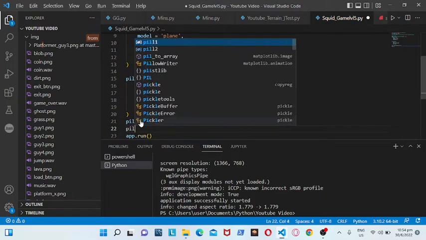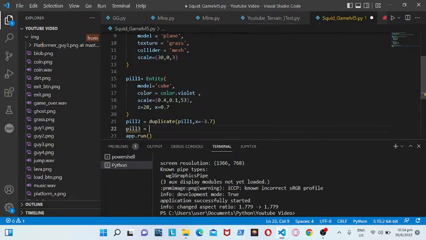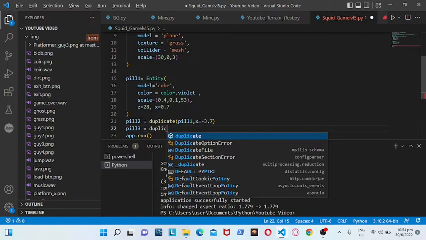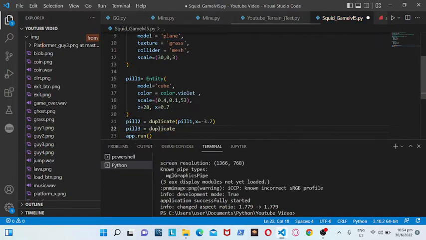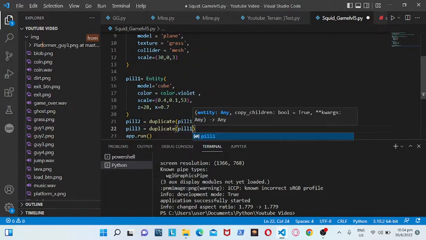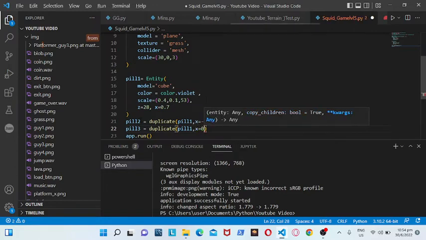Then pill 3 is equal to duplicate pill 1. Then we'll have x is equal to 0.6.